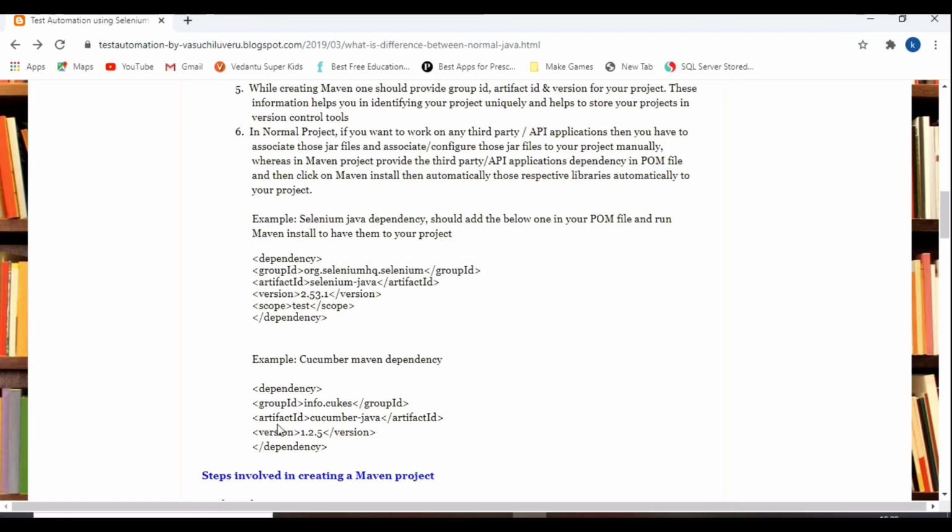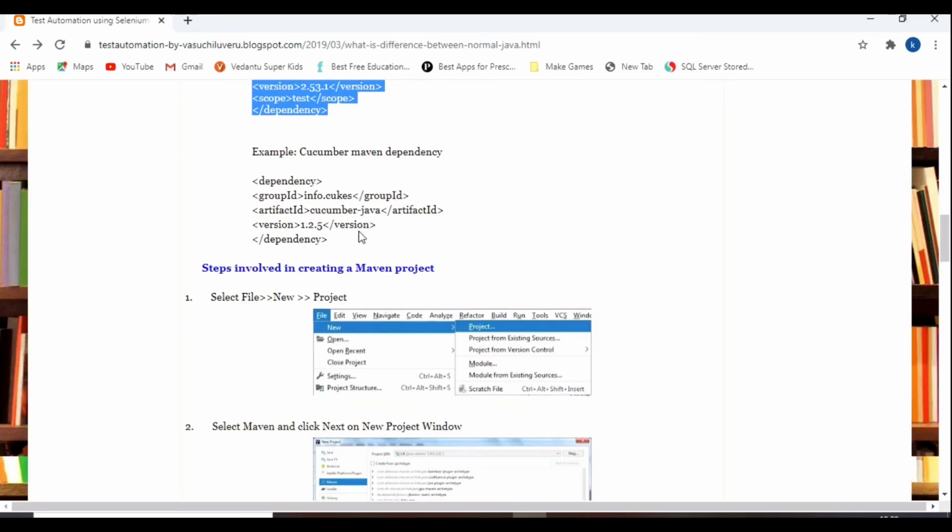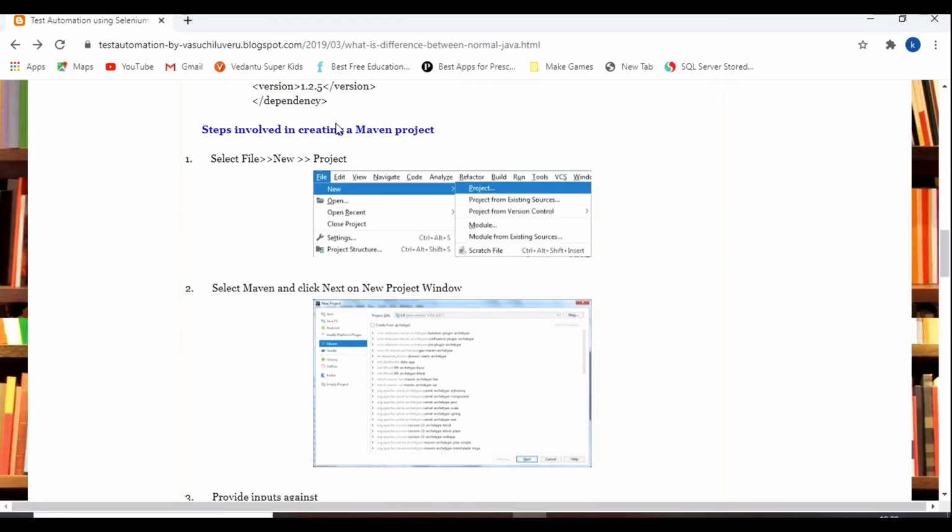If you want to work on a Word document, or anything email related, it will have a group ID, artifact ID, and version ID. So you paste this particular dependency in the POM file and you build it, it will run automatically.